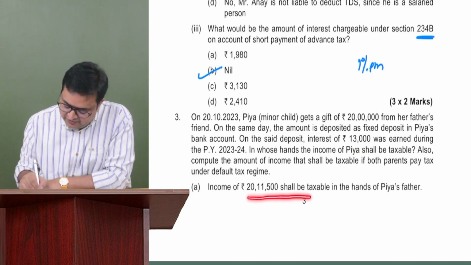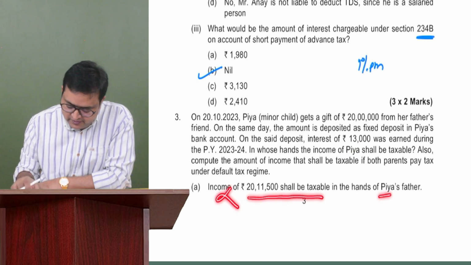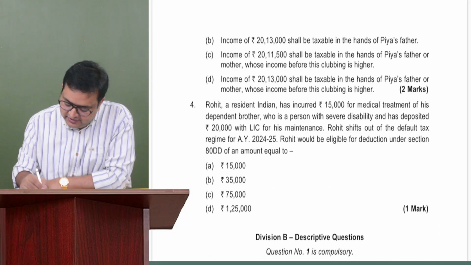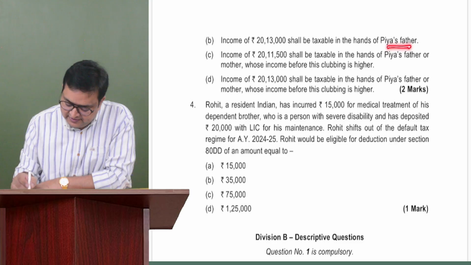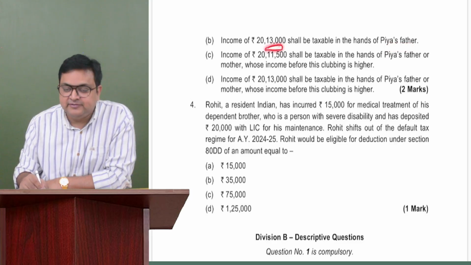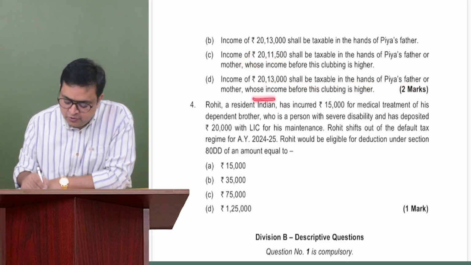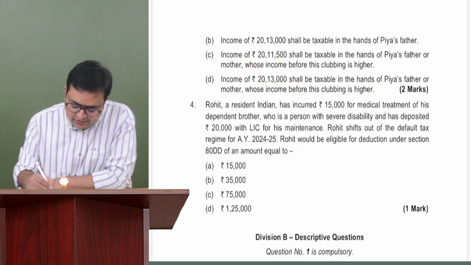So 20 lakh 13,000 shall be taxable in Priya's father. We will not give that 1,500 exemption. 20 lakh 13,000 is taxable in the hands of Priya's father. Could be, but it depends upon the mother's income also. 20 lakh 13,000 shall be taxable in the hands of Priya's father or Priya's mother, whose income before such clubbing is higher. Very good. This is the correct answer.